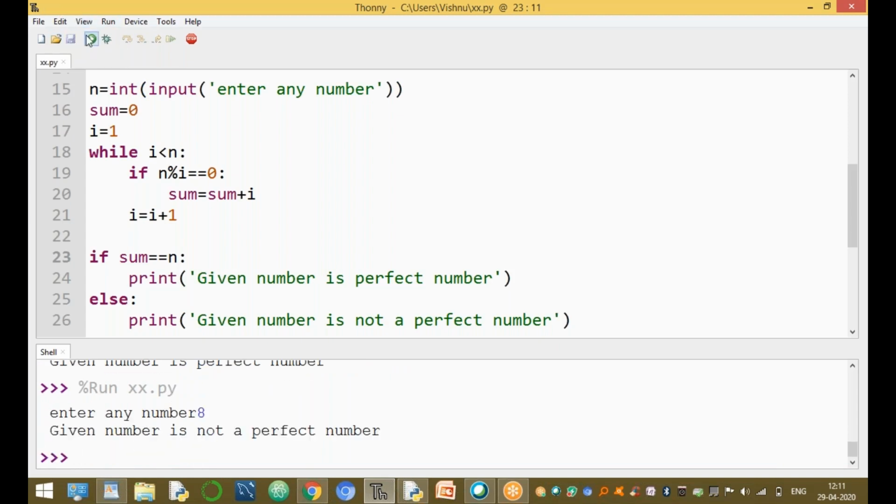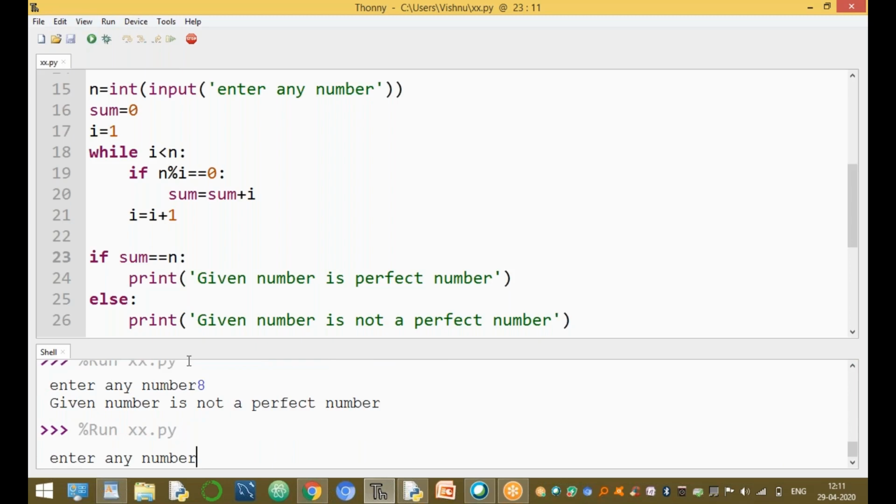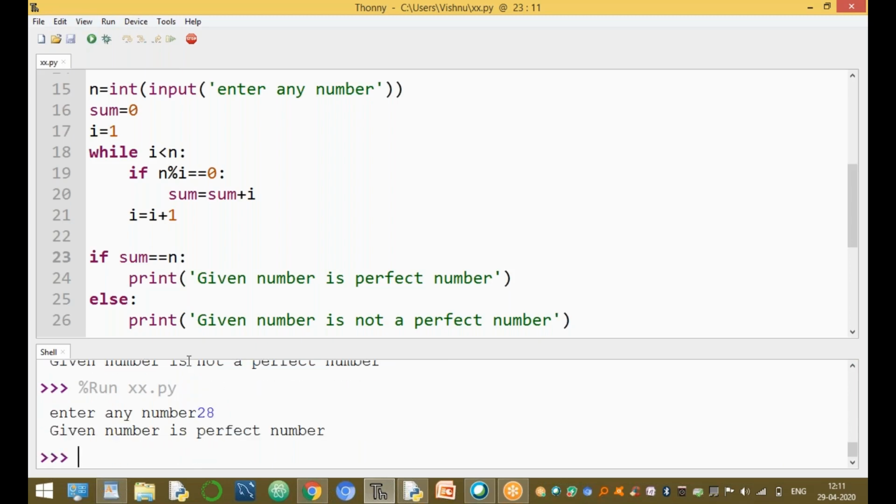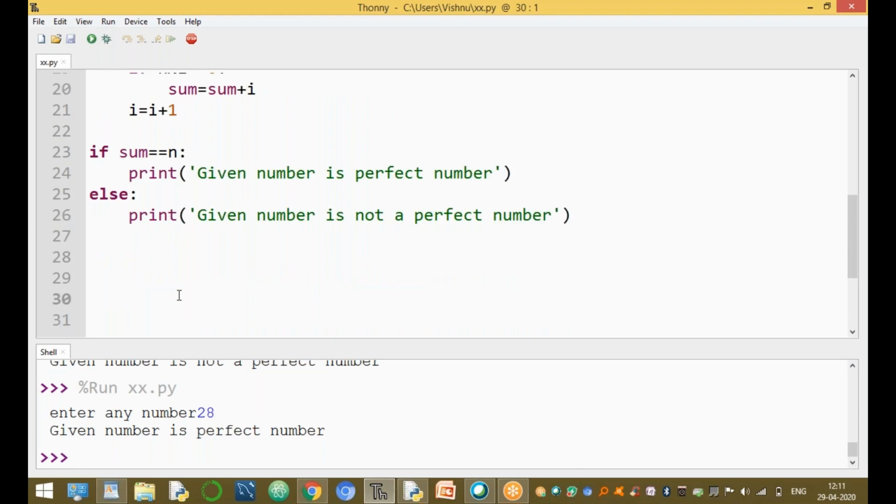For example, we run one more time. You enter number, for example, 28. 28 is a perfect number. 6 is one perfect number, 28 is one perfect number, 496 is another perfect number, and so on. Perfect numbers are 6, 28, 496, and so on, etc.